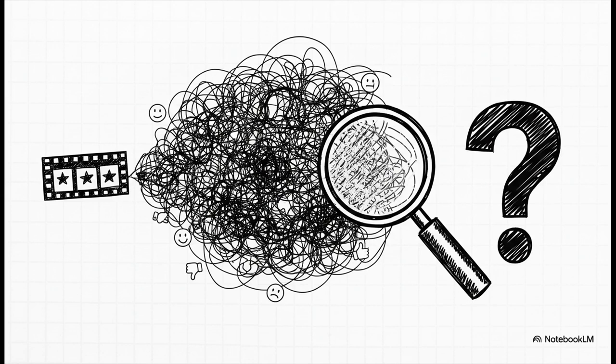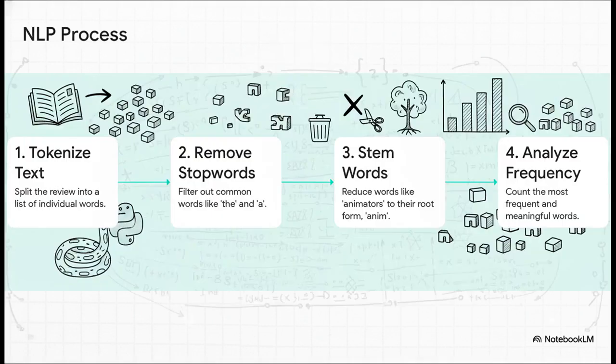It's just a block of text. It's full of opinions, feelings. It's unstructured. How could a computer possibly make sense of this? How could it figure out the vibe of the review? Well, the process is actually surprisingly logical.